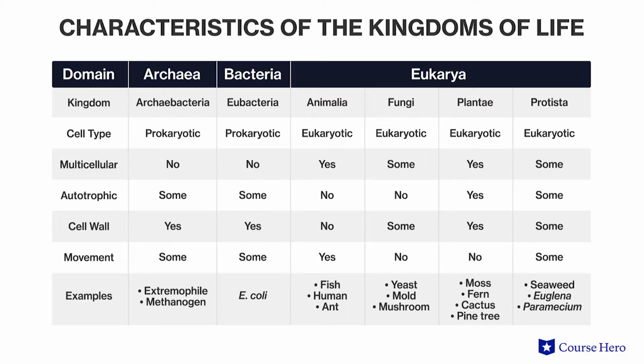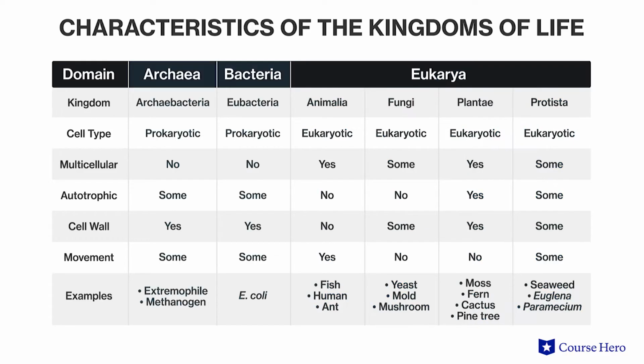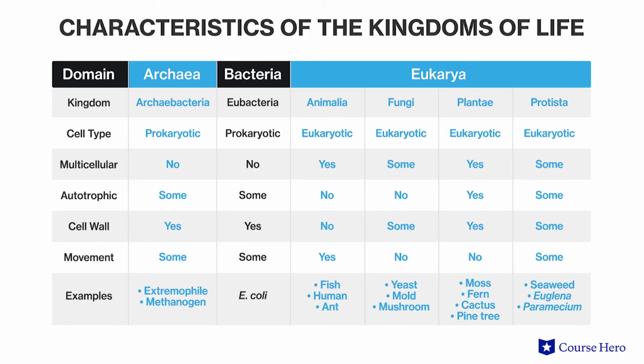Each of the kingdoms of life displays unique characteristics, but there are also some that are shared. For example, all the kingdoms that belong to the domain eukarya consist of eukaryotic cells. The other two domains, archaea and bacteria, consist of single-celled prokaryotes. Despite the similarity in cell type and appearance, however, once the genomes were sequenced, it became clear that archaea are not closely related to bacteria at all. In fact, DNA evidence suggests that archaea are more closely related to organisms within eukarya than they are to bacteria.